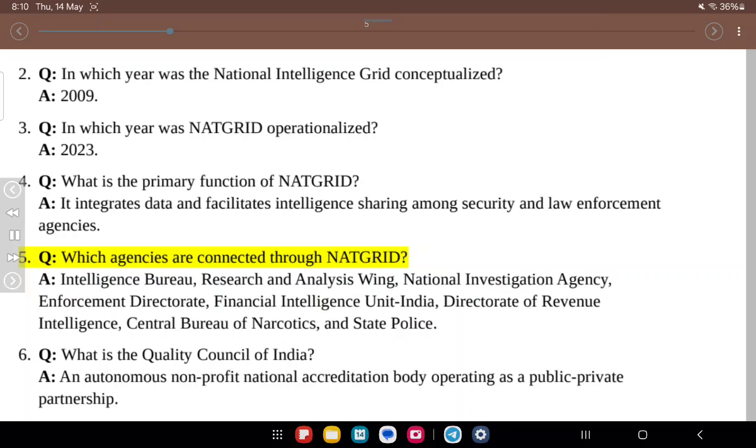5. Q. Which agencies are connected through NATGRID? A. Intelligence Bureau, Research and Analysis Wing, National Investigation Agency, Enforcement Directorate, Financial Intelligence Unit India, Directorate of Revenue Intelligence, Central Bureau of Narcotics, and State Police.